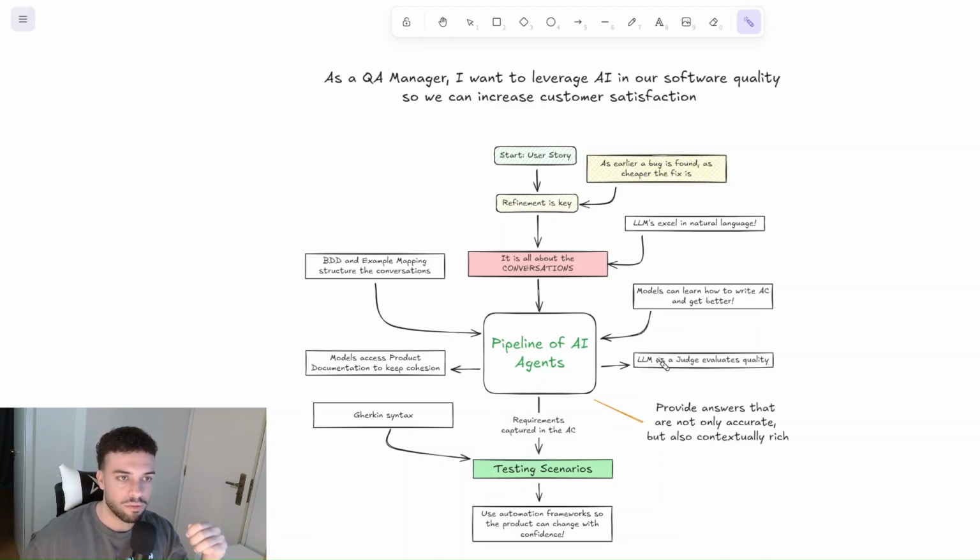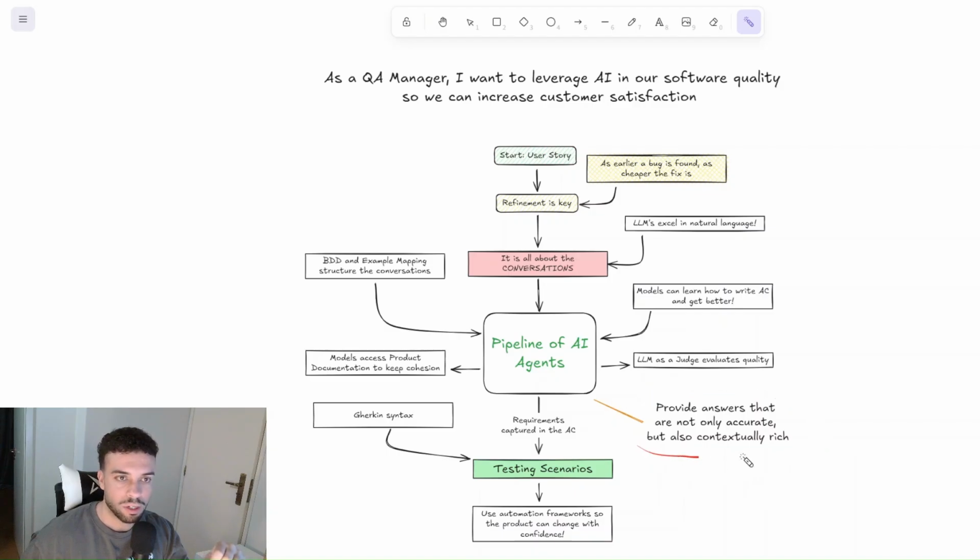So you can also have it check if the acceptance criteria produced, for instance, is really effective, if it's accurate. But the whole point here is that this agent is different from any other agent because it has contextually rich information. So we are going to take a look at how we do that.